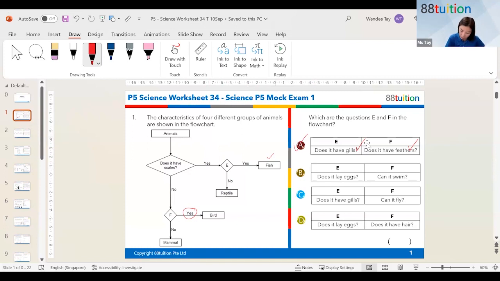Only one person got this wrong. Now, look at this particular person. This person chose this question instead, talking about mammals and birds. So the question is, can it fly? Why do you think this is wrong? Let me see if you can tell me the answer. I think many of you would be able to do that. Very good, Irene. Yeah, you got the right answer, Irene.